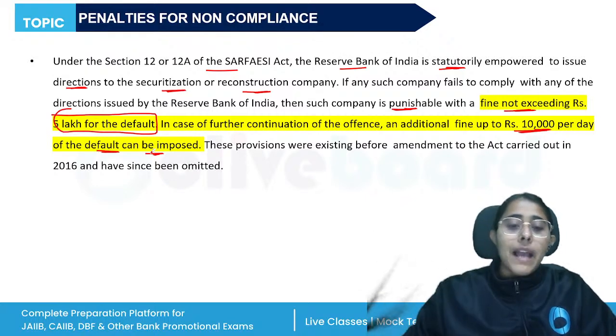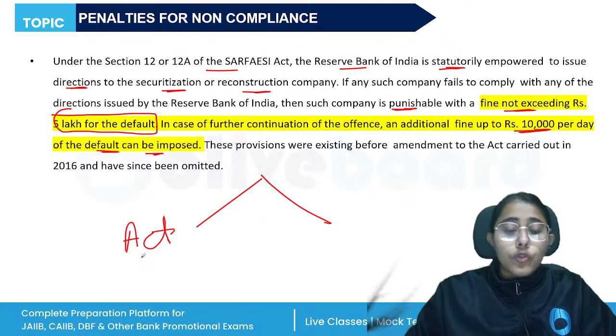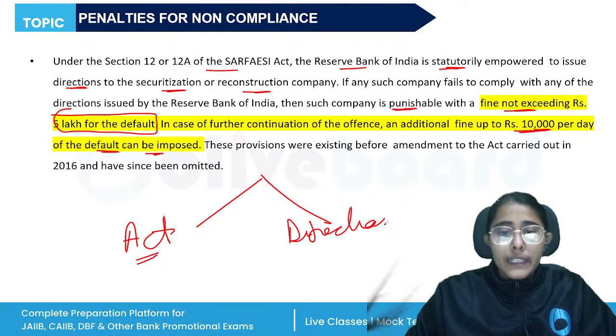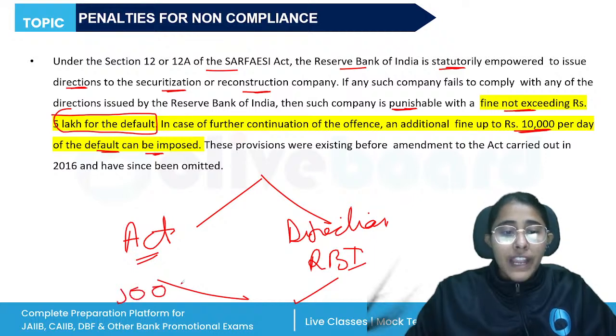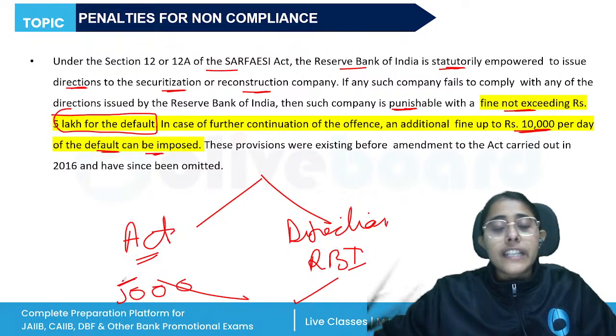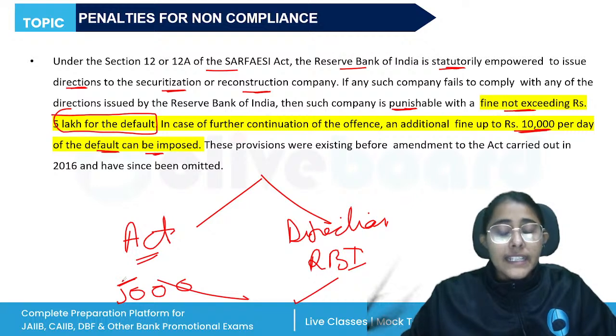So we have seen the penalties in two cases. First, if there's a non-compliance of the rules or regulations given in the Act. Second, if there was a non-compliance of the directions that were issued by RBI. All right. In both the cases, the penalties have been given. In the first case, rupees 5,000 extended to each day the default continues. Second case, where there's non-compliance of the directions issued by RBI, then a fine not exceeding rupees 5 lakh for the default, and an additional fine of rupees 10,000 per day.